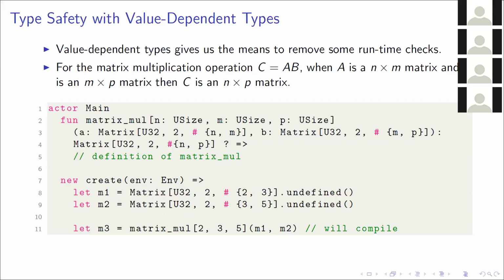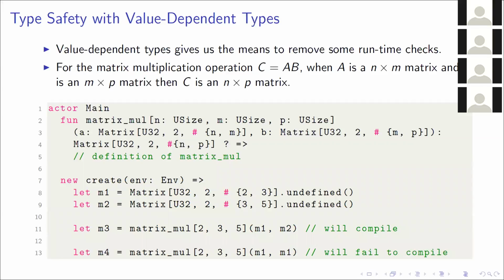But what about when we want to try and multiply 2 matrices together where the operation isn't well-defined? Here we try and multiply m1 by m1. Now, this won't work because the arguments that we pass don't adhere to the type signature that we get from instantiating the function with 2, 3, 5.